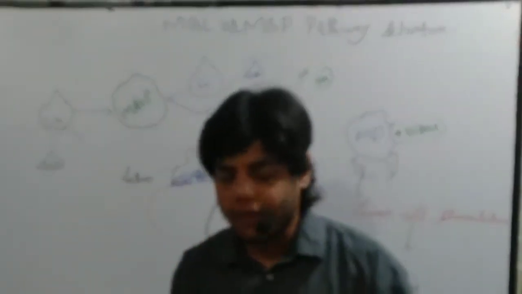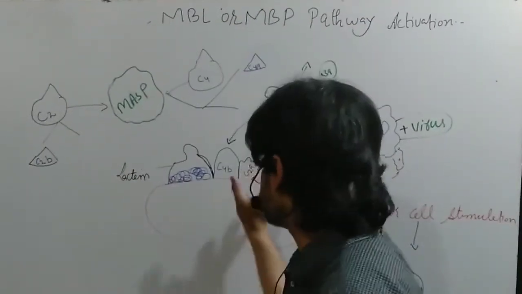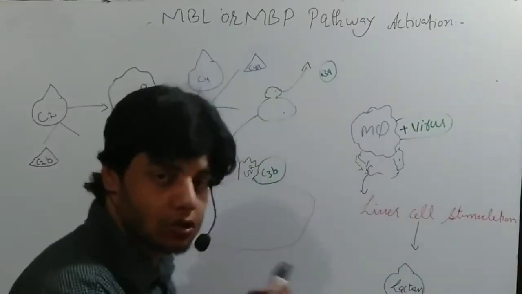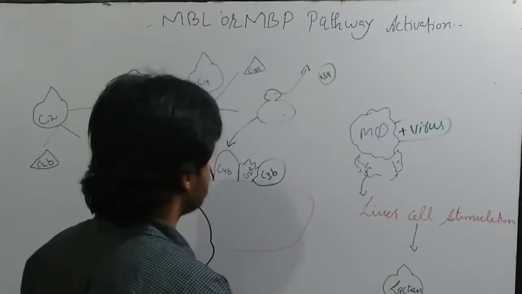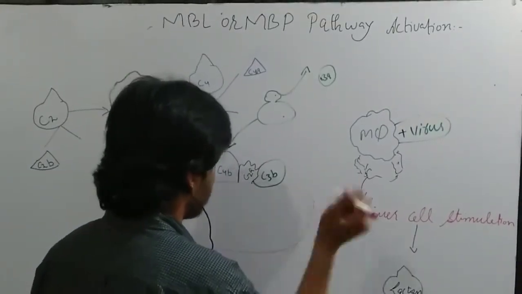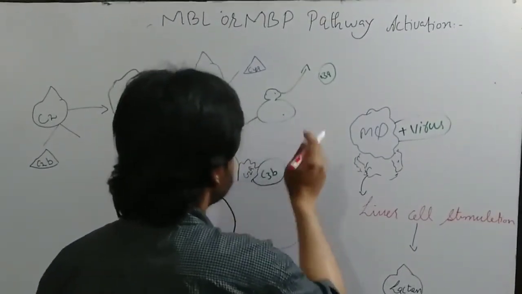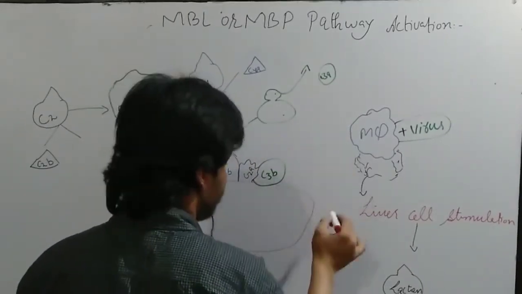Then what happens is we have the C5 convertase. Let's say this trimolecular complex acts as a C5 convertase. So after that we get the C5 proteins. So again, let's say this is the C5 protein.